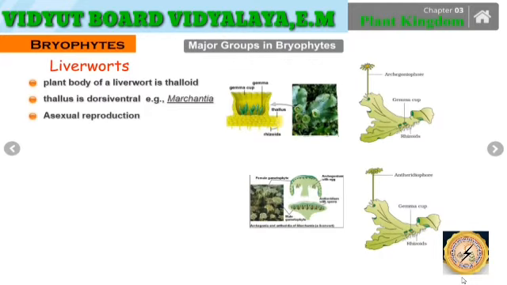Furthermore, they have asexual reproduction, that is, they reproduce by asexual means, by means of fragmentation.